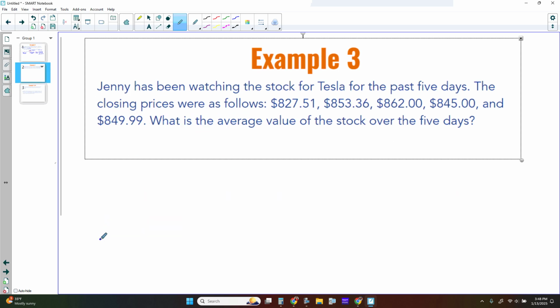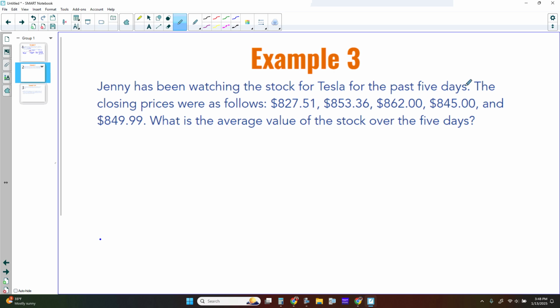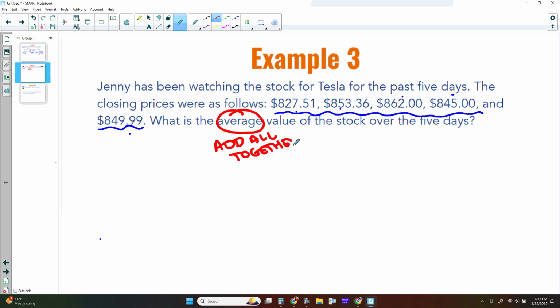Example 3, Jenny's been watching the stock of Tesla for the past 5 days, and the closing prices were as follows. So here are all of our closing prices. You'll notice that we have 5 days' worth: 1, 2, 3, 4, and 5. And it says, what is the average value of the stock? Remember, average: add all together and divide by how many there are. So we need to add these stock prices up.